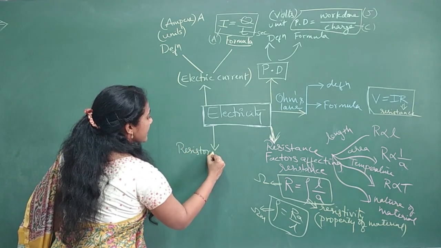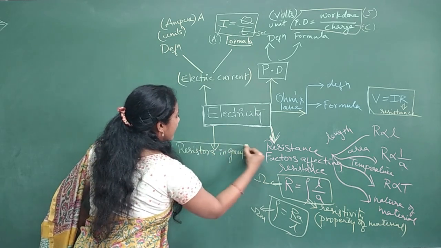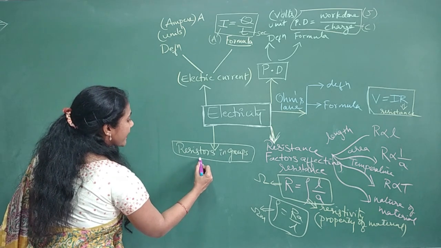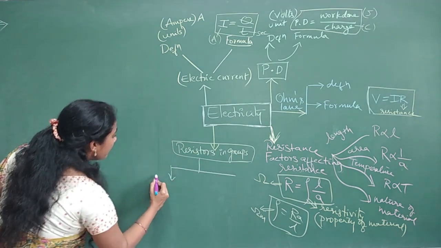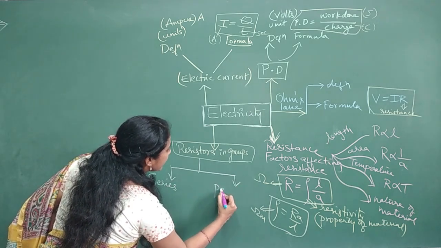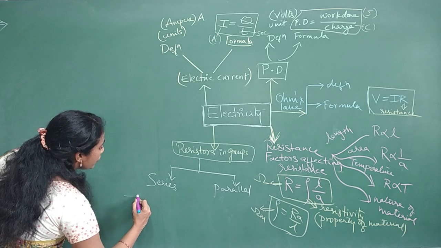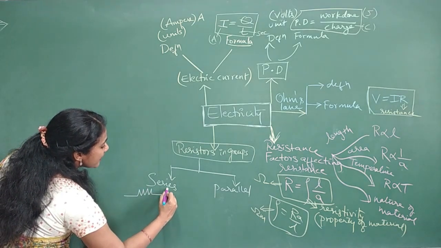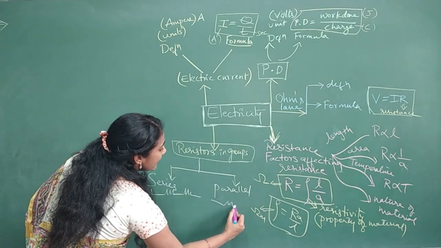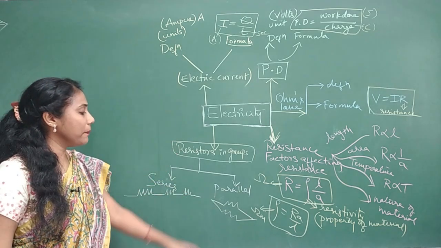Resistors connected in groups. Resistors can always be connected in two ways. One is series combination. Resistors can be connected in series and resistors can also be connected in parallel. This is the symbol of resistance. If the resistors or instruments are connected this way, it is called series combination. If they are connected in parallel, something like this, then it is called parallel combination.